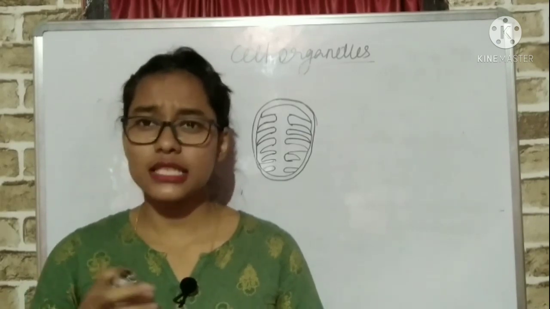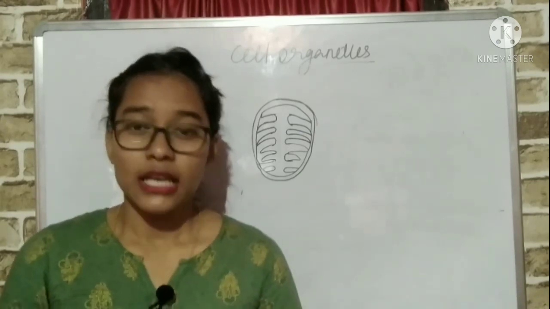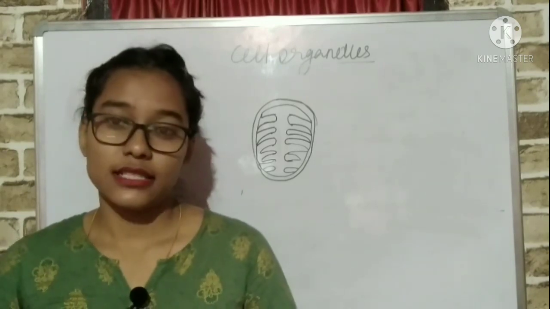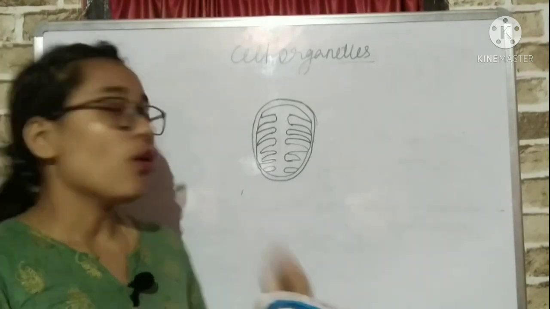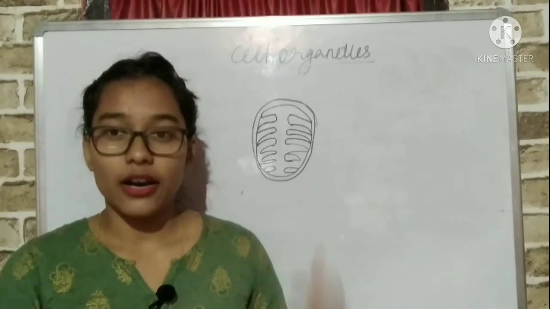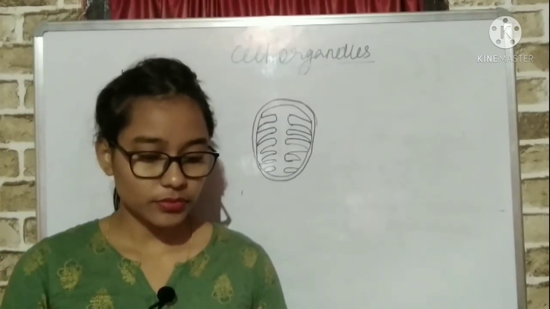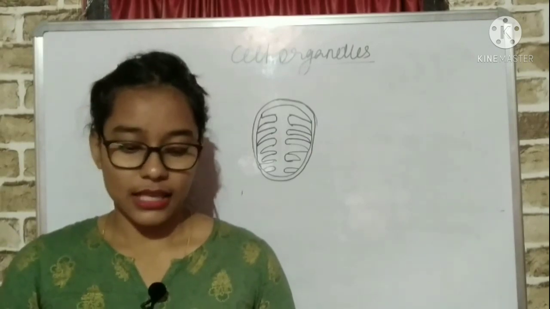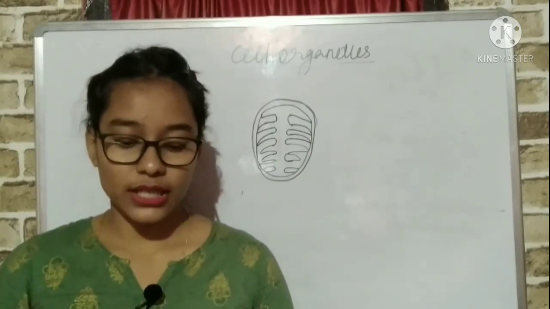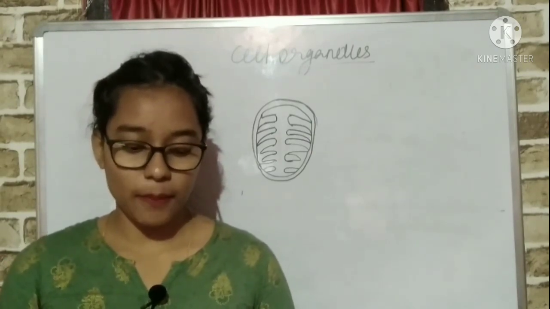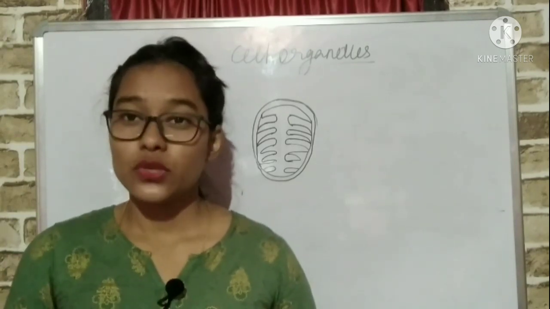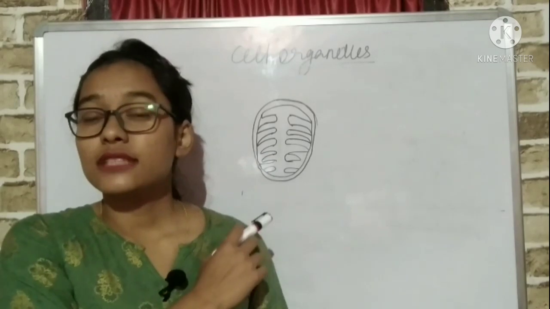The glucose which we take up is broken down into simpler forms, into ATP molecules, and it occurs in mitochondria. ATP is also known as the energy currency of the cell. The body uses energy stored in ATP for making new chemical compounds and for mechanical work. So the energy which we get is from ATP.